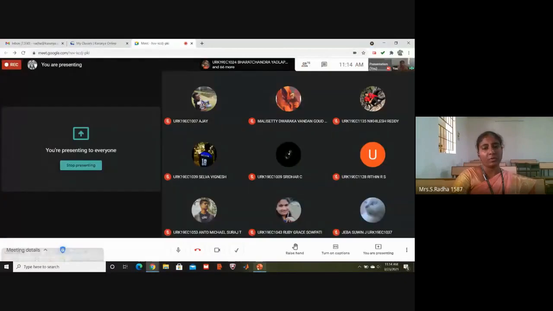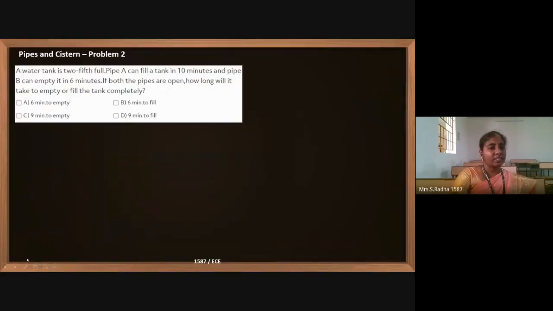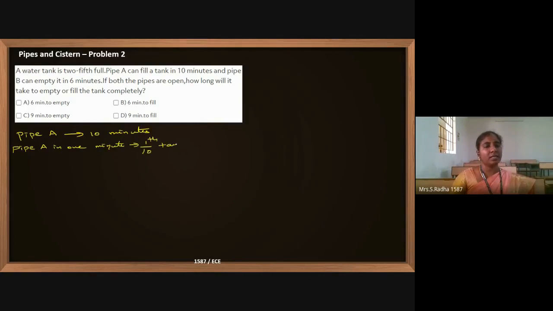Okay. Now similarly, I will try the next problem. A water tank is 2/5 full. Pipe A can fill a tank in 10 minutes. Pipe B can empty it in 6 minutes. So pipe A can fill it in 10 minutes. So pipe A, in 1 minute, can fill 1/10 of the tank. This is when it works individually.